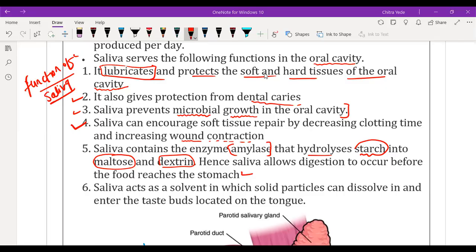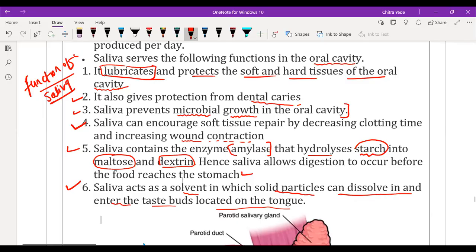Okay, next, saliva acts as a solvent in which solid particles can dissolve and enter the taste bud located on the tongue. This is another important function of saliva. Saliva acts as a solvent in which solid particles of the food dissolve and enter the taste bud in order to taste the food. So with the help of saliva, we can taste the food perfectly.